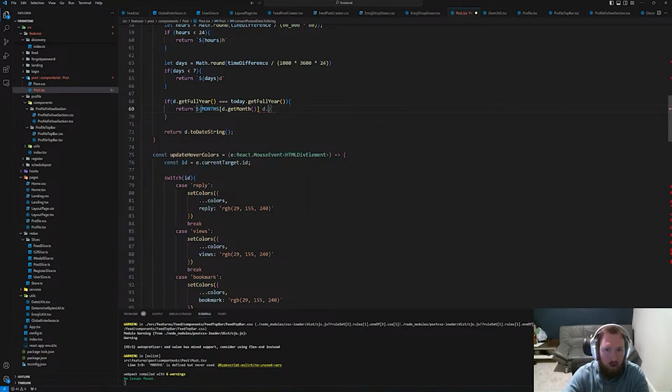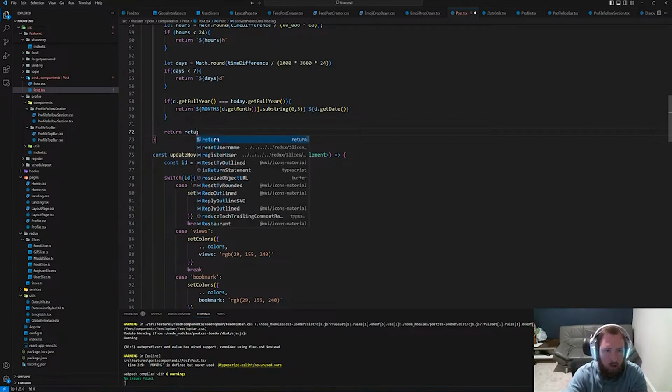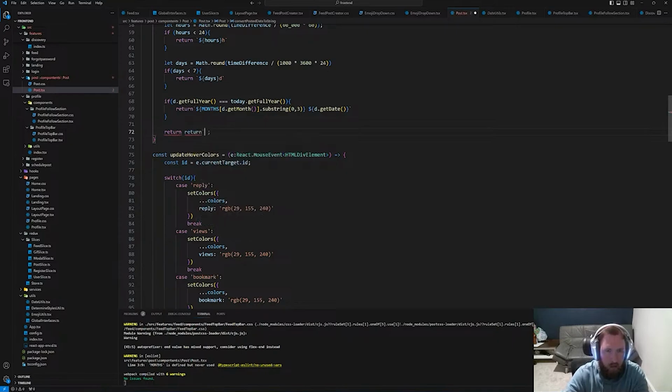So we need to do this in separate ones. So, and then space, ${d.getDate()}. So here we're actually gonna say months this .substring 0,3, and then finally otherwise we're going to go ahead and return backticks.